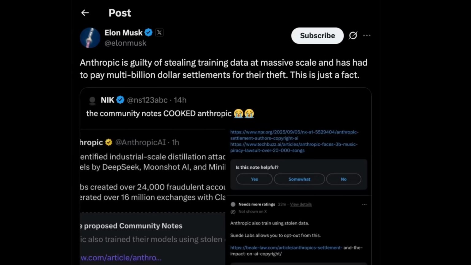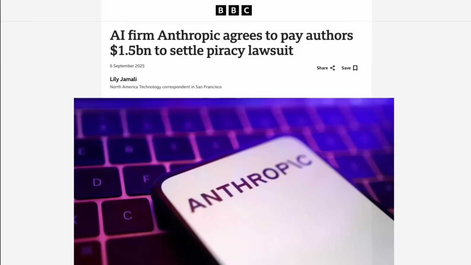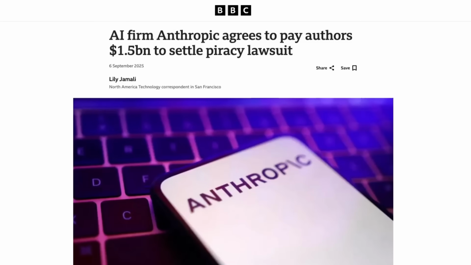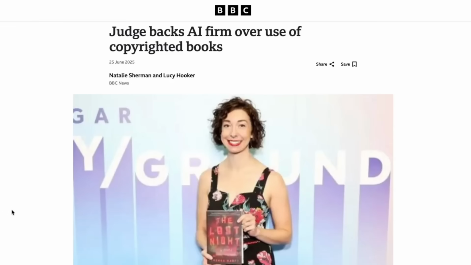So Elon Musk has also chimed in on this, basically pointing out that Anthropic is guilty of stealing training data at massive scales, and that they've actually had to pay out over $1 billion in settlements for what they did. This was a case decided last year where Anthropic was sued for using a lot of books and training on them. It was a huge settlement, a $1.5 billion payment to settle this copyright dispute over whether they had the right to do this or not. There also were rulings in Anthropic's favor over the use of copyrighted books.